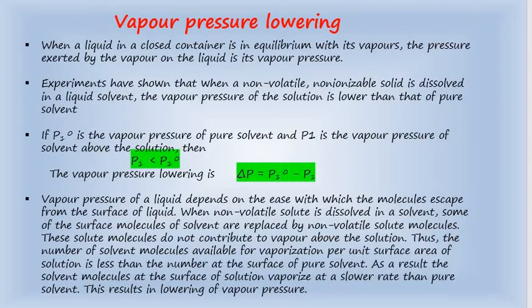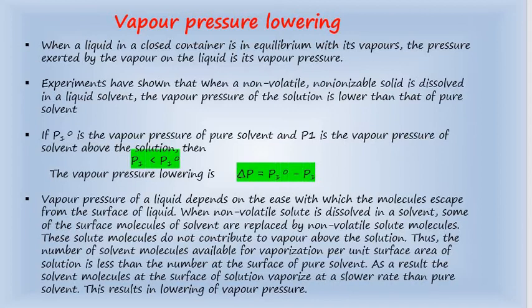When a liquid is taken in a closed container and it is in equilibrium with its vapors, the pressure exerted by the vapors of the liquid on its surface is called the vapor pressure. Experiments have shown that when a non-volatile, non-ionizable solid is dissolved in a liquid solvent, the vapor pressure of the solution is lower than that of the pure solvent.